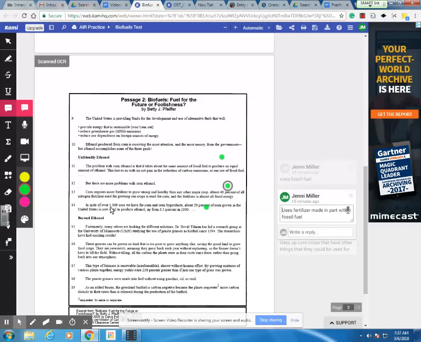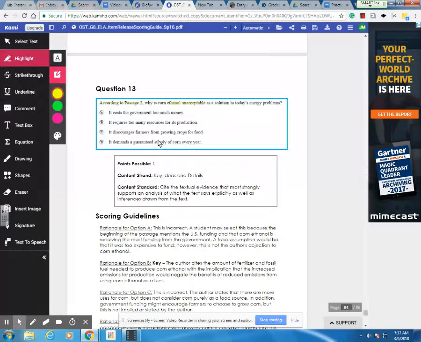However, this problem, when it states that there are 1,000 uses we have for corn and corn byproducts, we don't know what percentage of those uses are related to food. We can't make that assumption. And when we look at B, it requires too many resources for its production. That would cover fossil fuels and the corn crop. So this is the best answer, and it covers all 3 problems in the text.